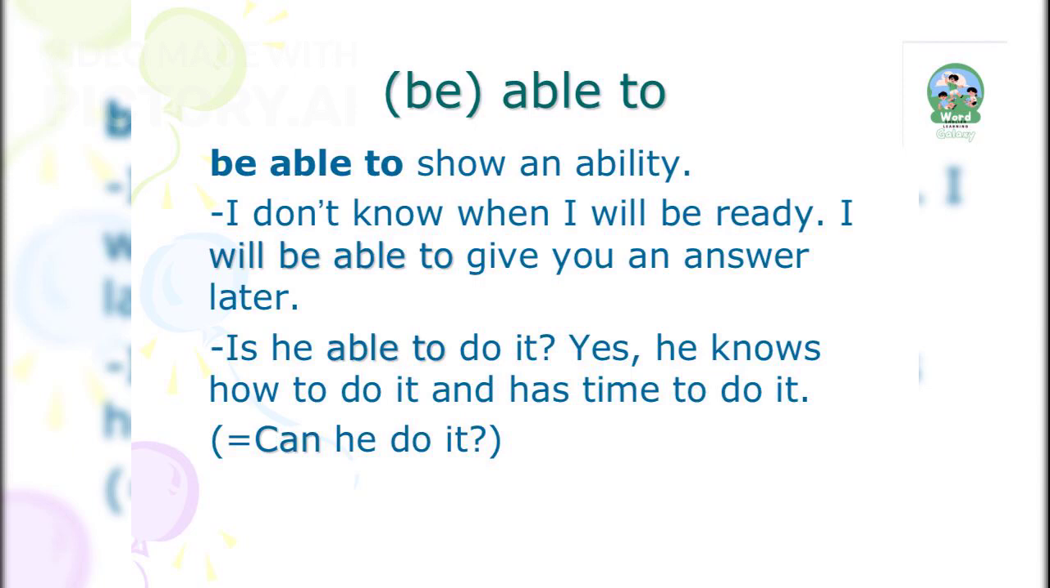The phrase be able to demonstrates someone's ability to perform a task. Whether it's knowing how to do something or having the time to do it, it reflects capability.